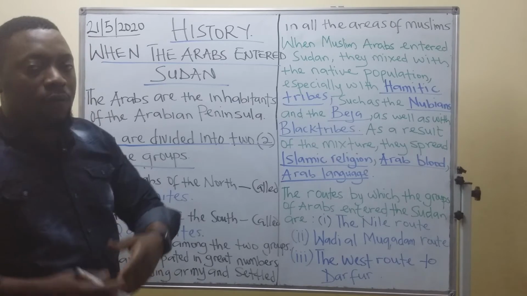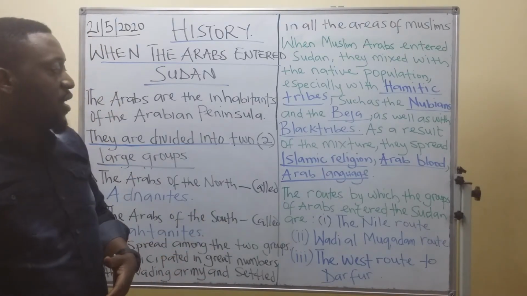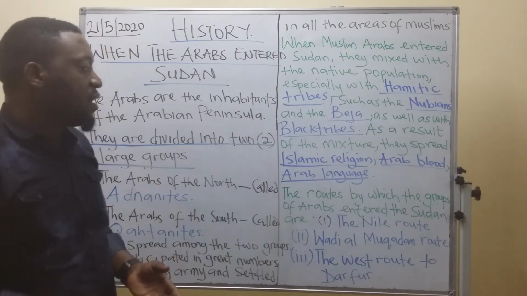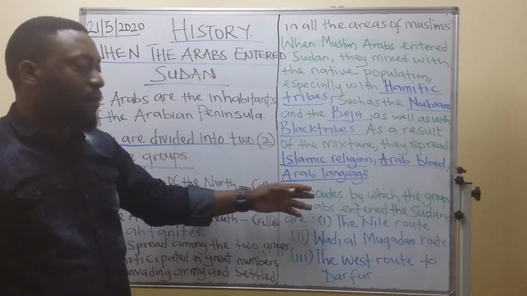And as a result of this, they spread the Islamic religion, the Arab blood, and also the Arab language.